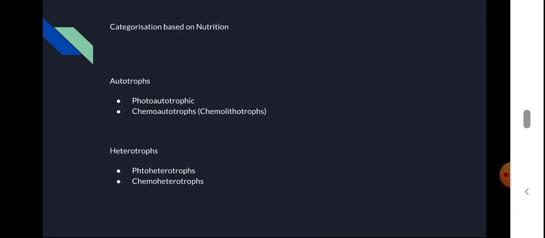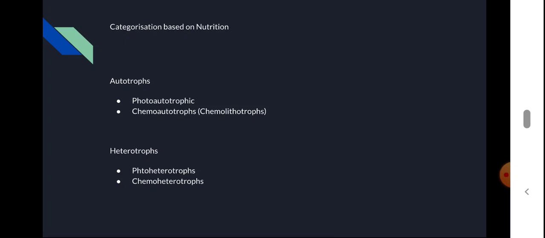Photoautotrophs obtain energy from sunlight, and chemoautotrophs obtain energy from the breakdown of chemical compounds. So that is the difference here.